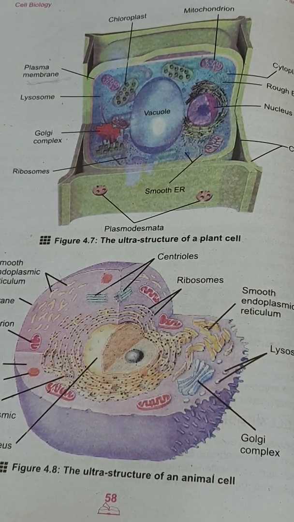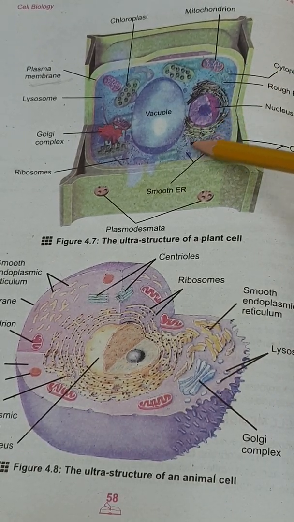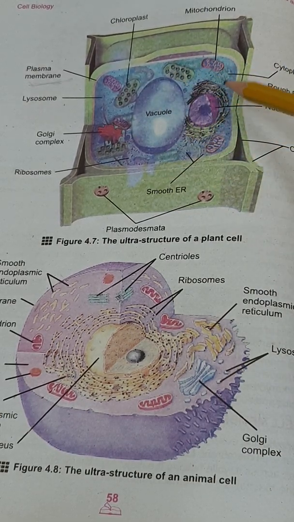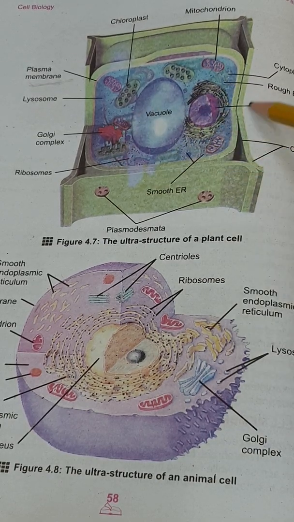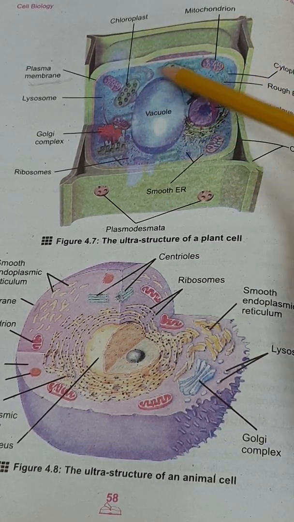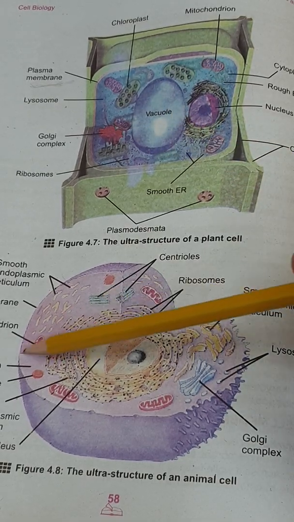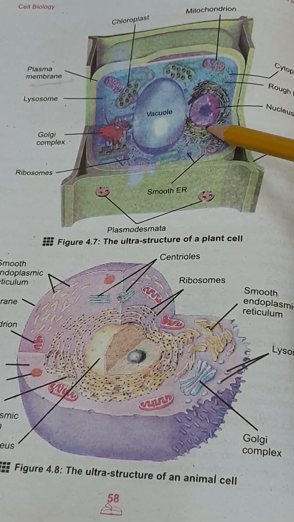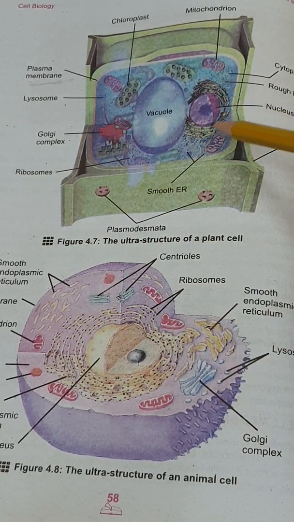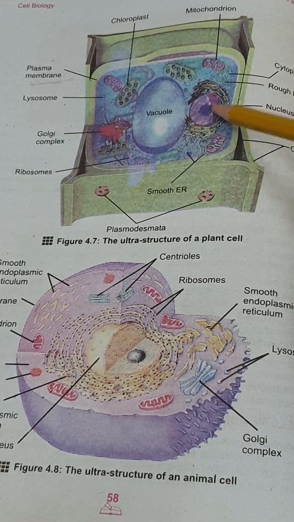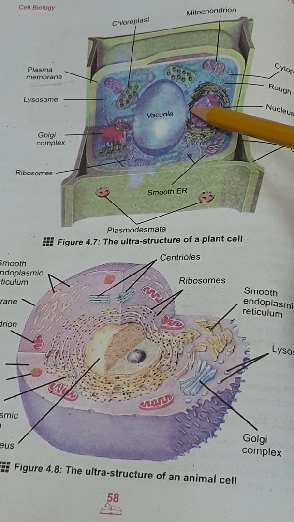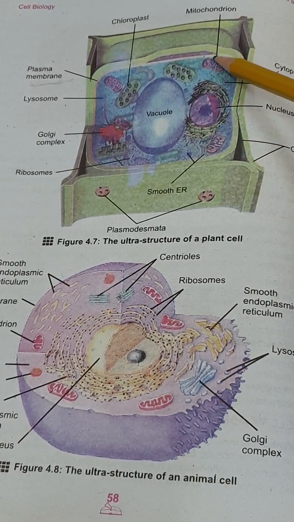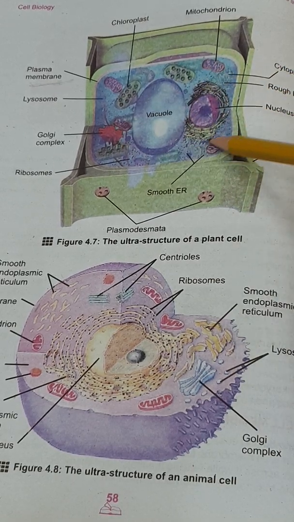Next part of the cell is the cytoplasm. Cytoplasm is the inside liquid portion of the cell. Inside the membrane, the liquid portion is present, which is a semi-gel-like structure. In the animal cell, the part present between the nuclear membrane and the cell membrane, like this is the nucleus and this is the membrane of the nucleus, the liquid portion present in between the nuclear membrane and cell membrane, this whole portion is known as cytoplasm.